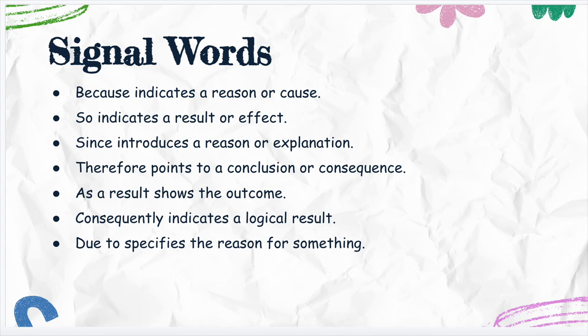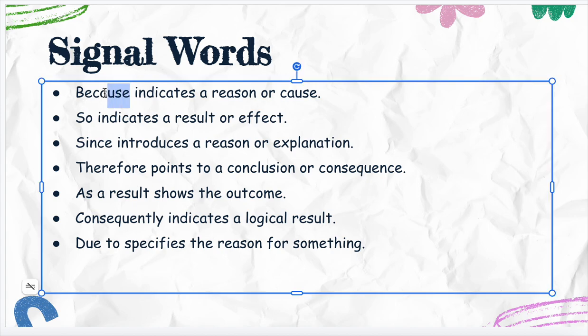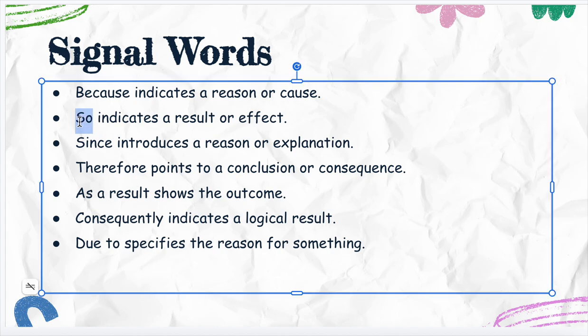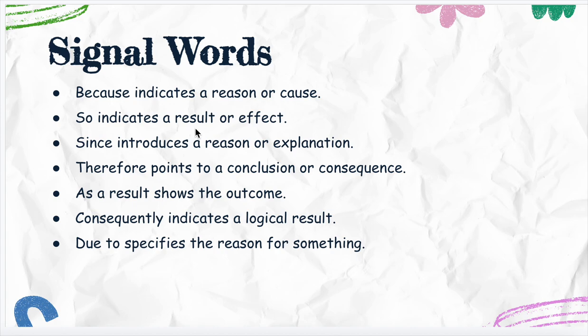All right, to help us as readers, we can use signal words to help us find cause and effect in texts. Okay, so because is the first signal word here. Because indicates a reason or a cause. So is another signal word. So indicates a result or effect.